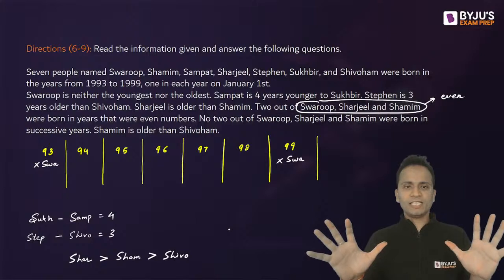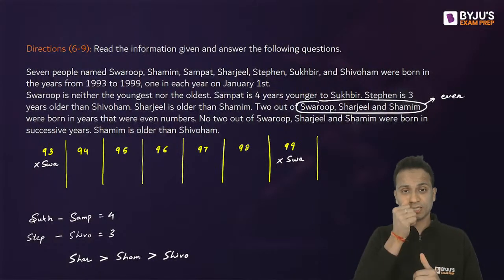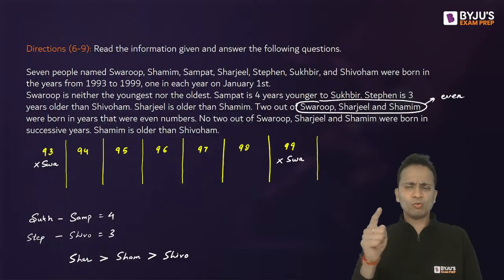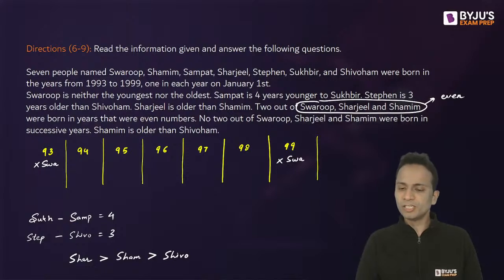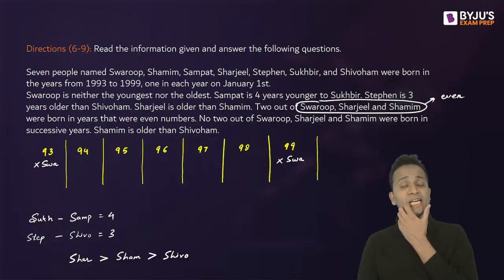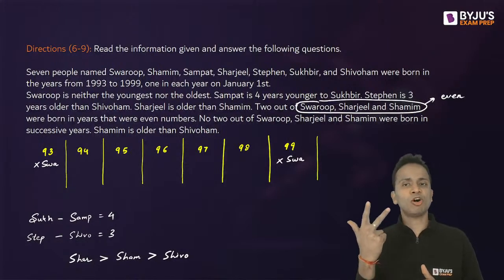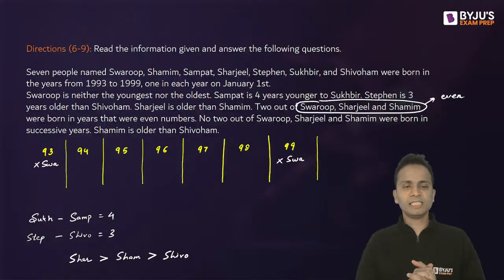Okay, now this is the entire information that is given to us. Now we'll have to work on it. At one place we have seen even years and odd years. Out of these 7 years which are given, 3 are even and 4 are odd. 94, 96 and 98 are even. Now 2 out of Swaroop, Sharjil and Shamim are born in even years, so out of these 3 even years, two are already booked by them.